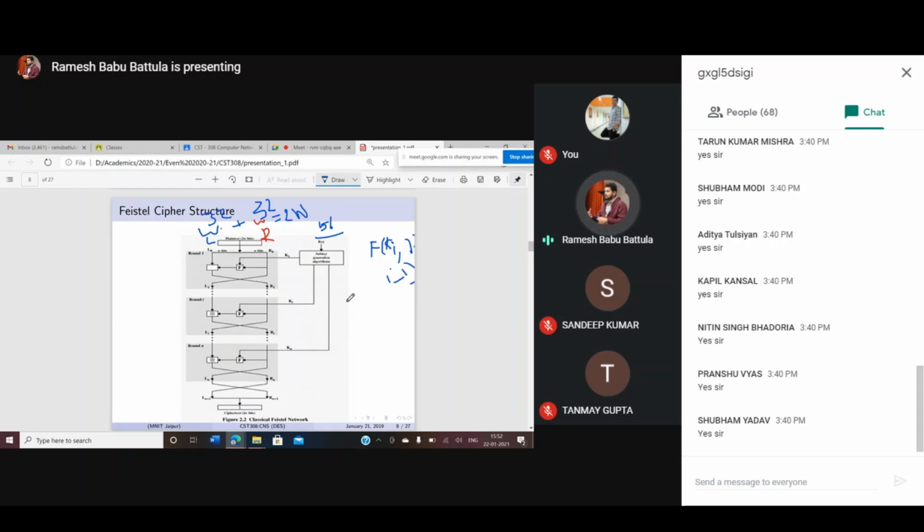Here you observe how the swapping is there. The left hand side bits directly need to be used as the right hand side bits, and the right hand side bits directly need to be used as the left hand side bits. We will see how this is performed.